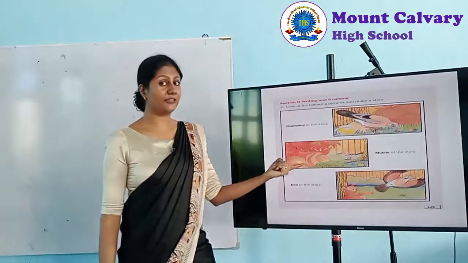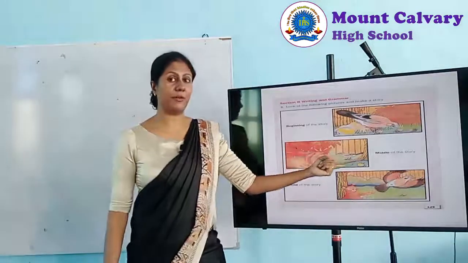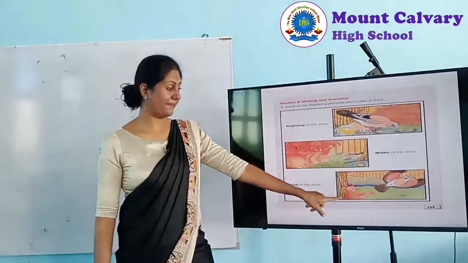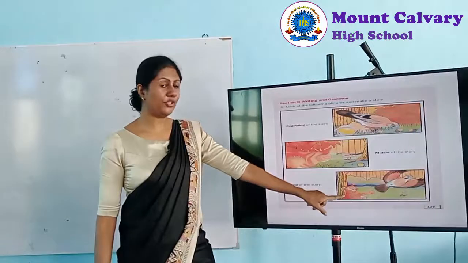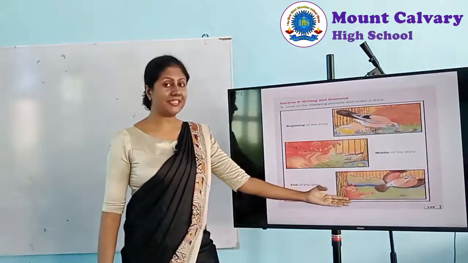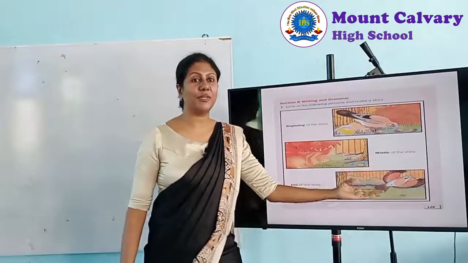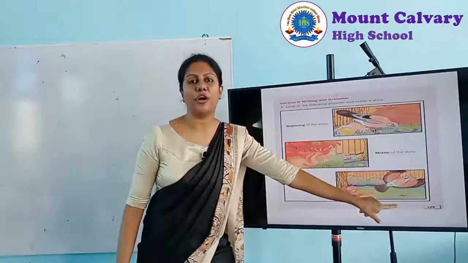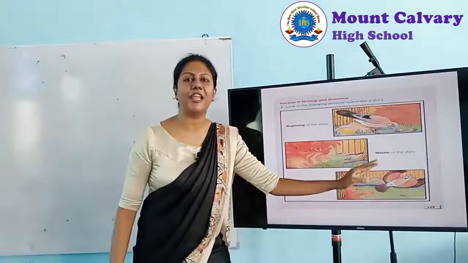The cat is going to eat the bird. But unfortunately, or however, the cat could not catch the bird. The bird drops a corn on the ground and flies away.